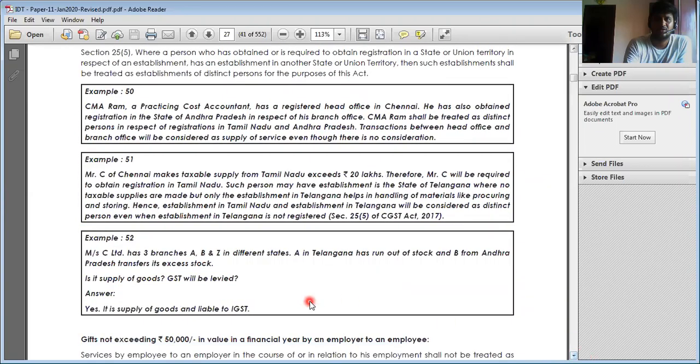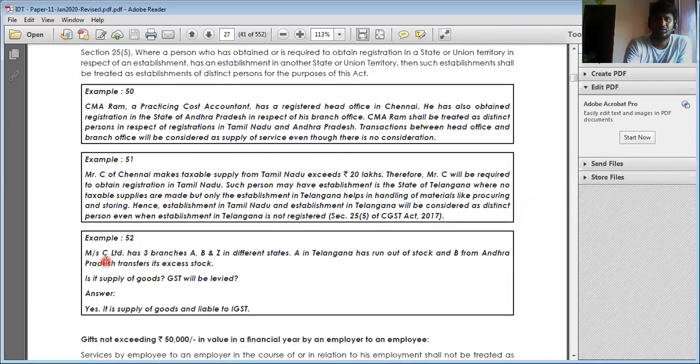Next, Mr. C of Chennai makes a taxable supply from Tamil Nadu exceeding ₹20 lakhs. Therefore, C will require obtaining registration in Tamil Nadu. Such person may have an establishment in the state of Telangana where no taxable supply is made, but the establishment in Telangana only helps with handling of material, like procuring and storing. Hence, the establishment in Tamil Nadu and the establishment in Telangana will be considered as distinct persons, even when the establishment in Telangana is not registered. Here we are understanding only that both are different persons under GST law.